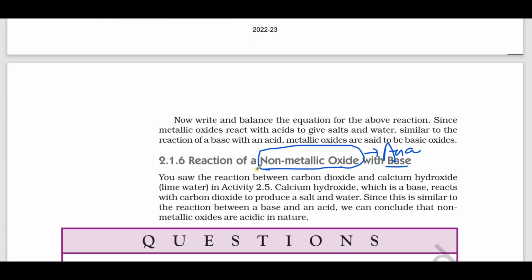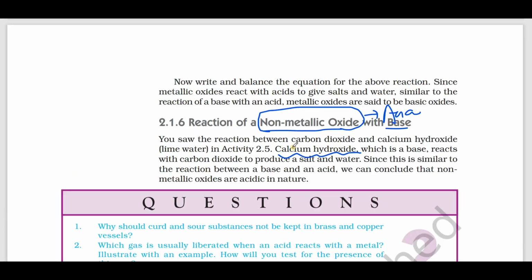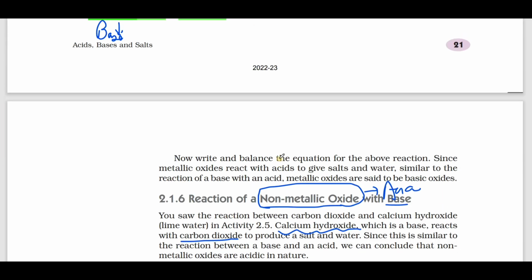So what is an example for non-metallic oxide? Example for non-metallic oxide is carbon dioxide and metallic oxide is calcium hydroxide. Yes.